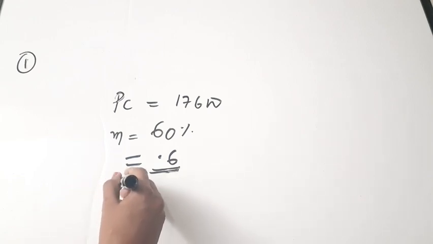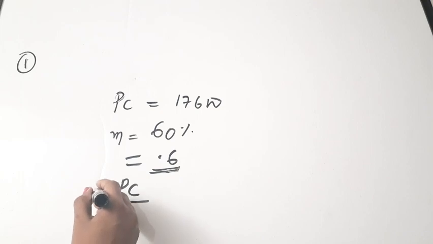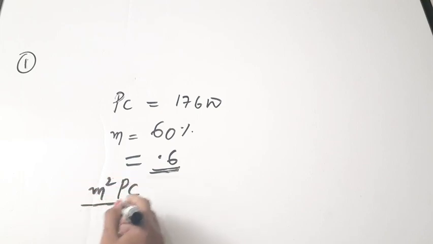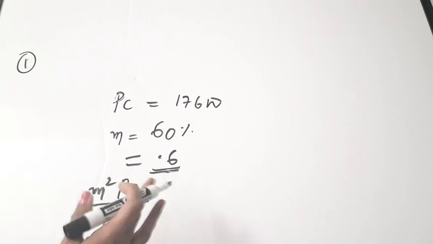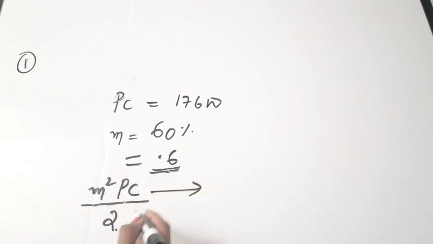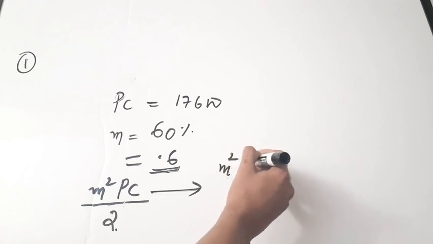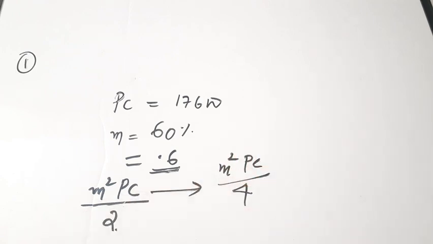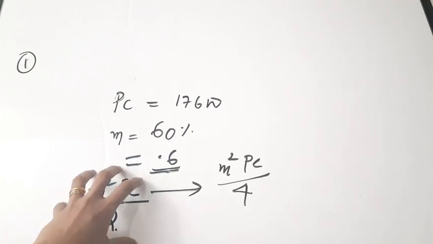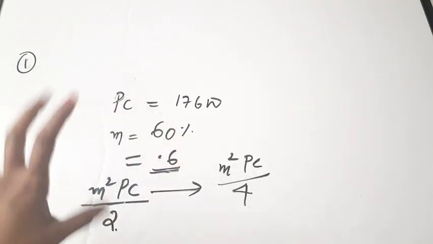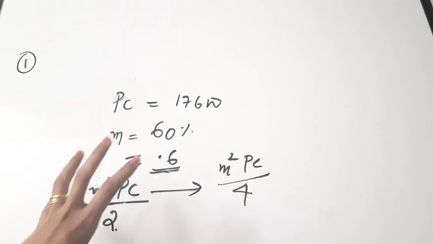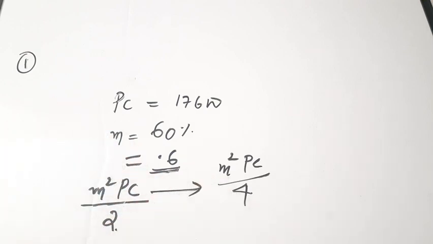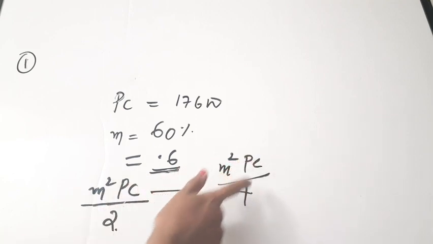So the total power of sidebands is M square PC by 2. That is the total power of both the sidebands. Now if you take it individually, then it is M square PC by 4. So this is the total power on both the sidebands, don't get confused. The question is asking, read the question clearly: calculate power in each sideband. That means we have to find the power in an individual sideband. So you have to use this equation, M square PC by 4.